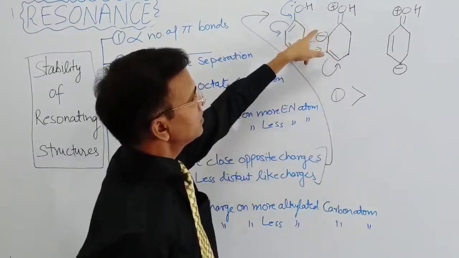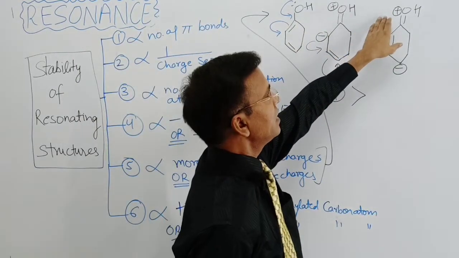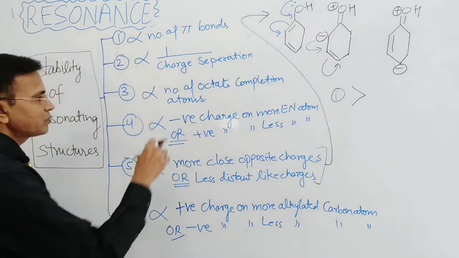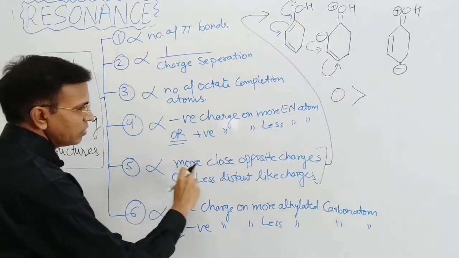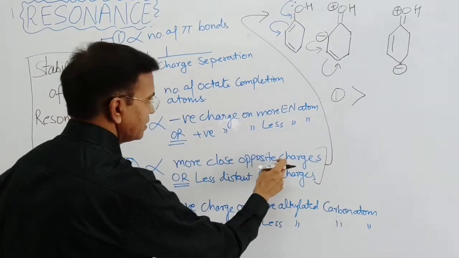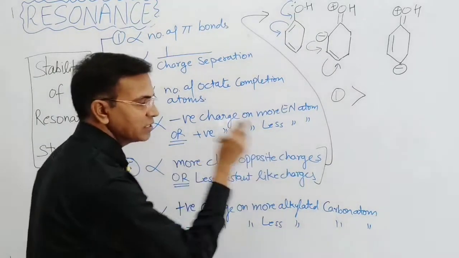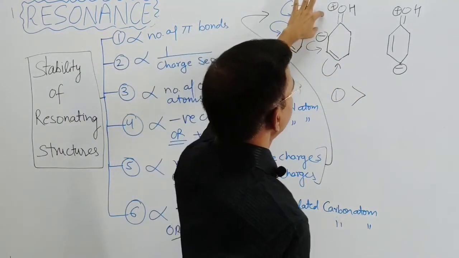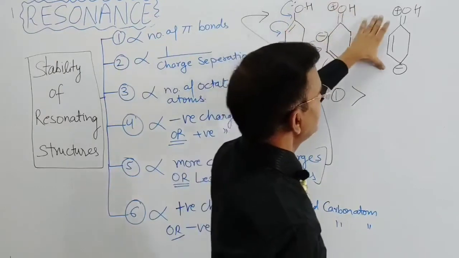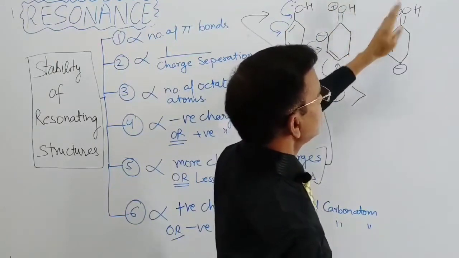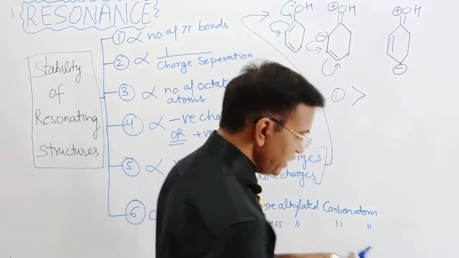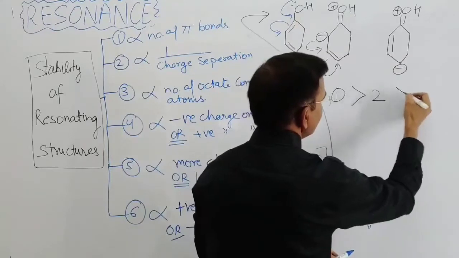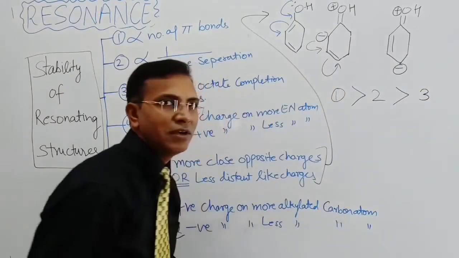Here the charge separation is at this distance, here the charge separation is at a greater distance. So in this, oppositely charged species that are closer are more stable. That means positive and negative are closer in this species, and in this species the opposite charges are more distant. That means the second species is more stable than the third species, right?